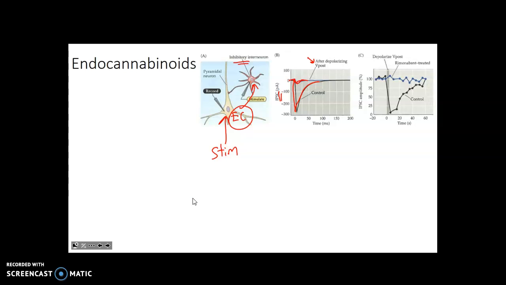Okay, let's look at panel C. C is a bit trickier to interpret, I think, because the axis is quite different. Okay, so they've sort of flipped the axis on us, and now we're looking at percent amplitude. So 100% amplitude is basically the largest inhibitory current that you could see, and 0% or something near 0% would suggest we're seeing the inhibition due to the endocannabinoids, right?